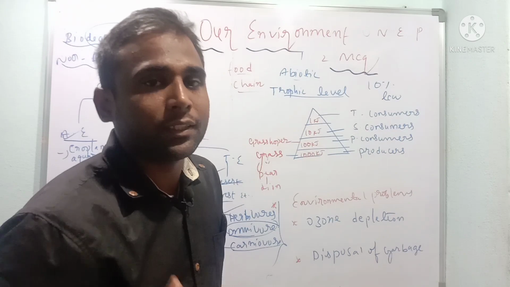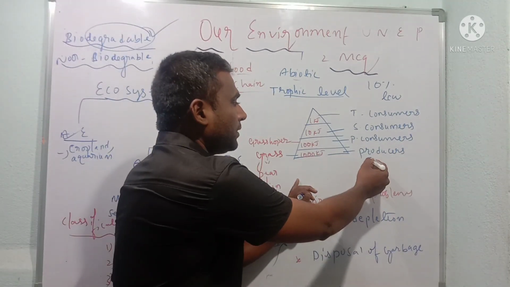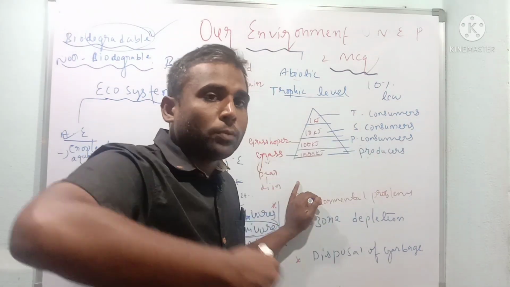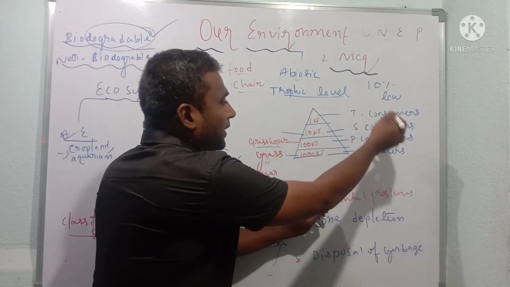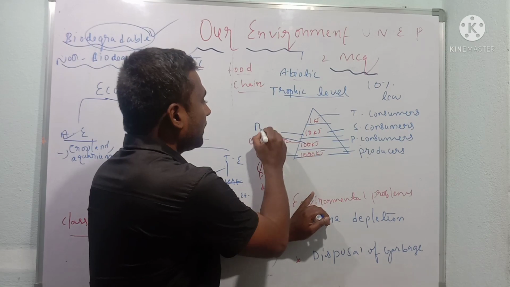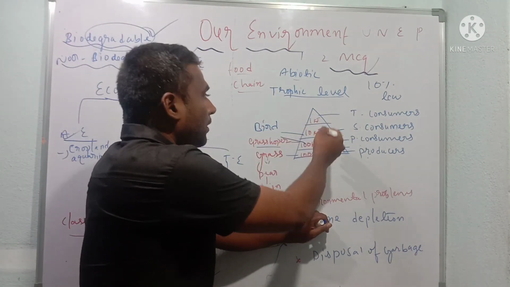What is the 10% law? Before that, producers means the grass, and primary consumers are those who consume the producers, that is the grasshopper. Secondary consumers consume the primary consumers, that is the bird.